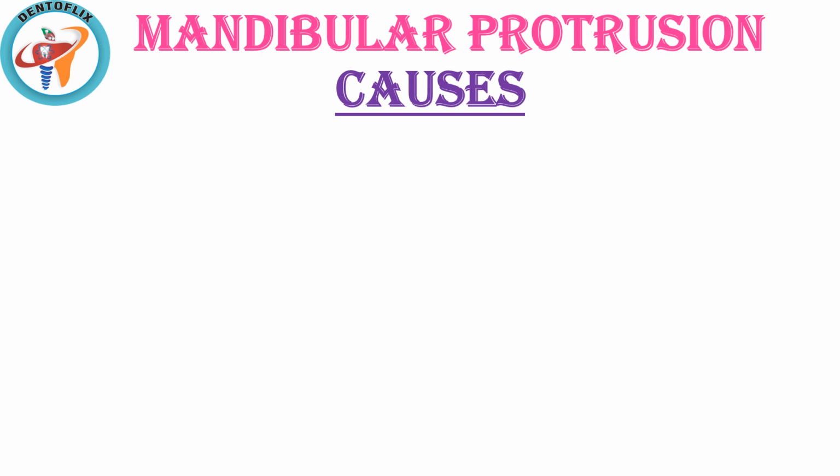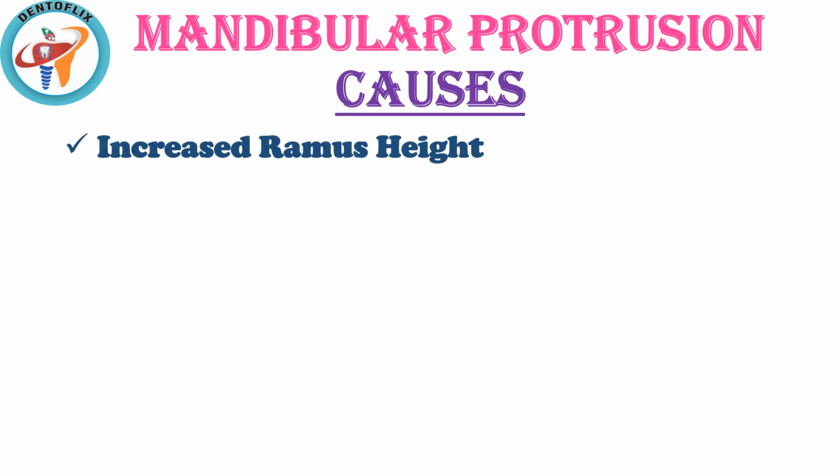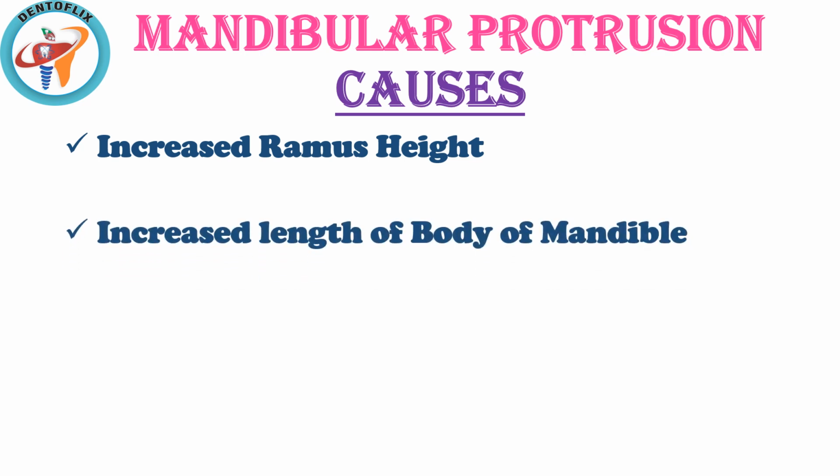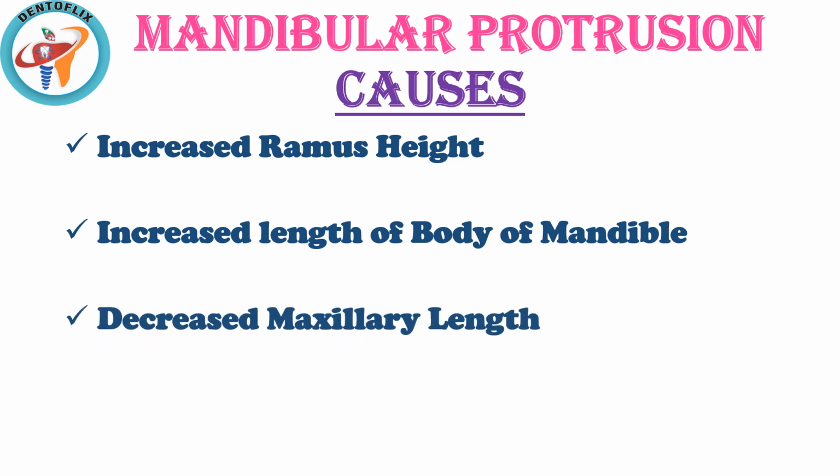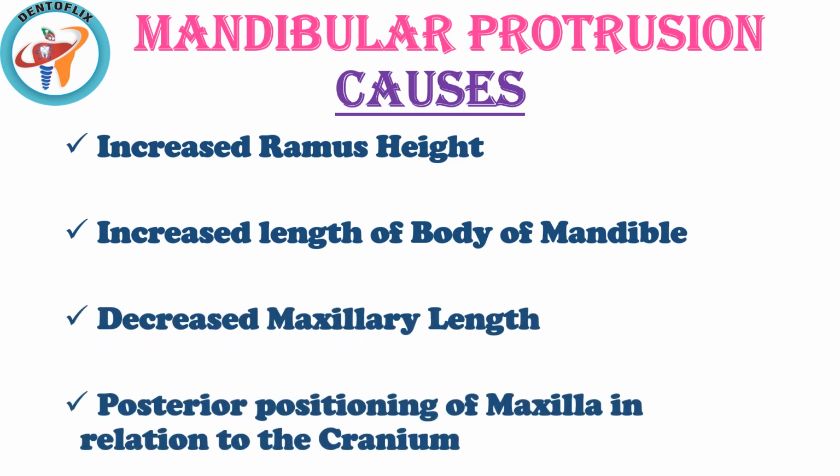Mandibular protrusion causes increased ramus height, increased length of the body of the mandible, decreased maxillary length, posterior positioning of the maxilla in relation to the cranium.